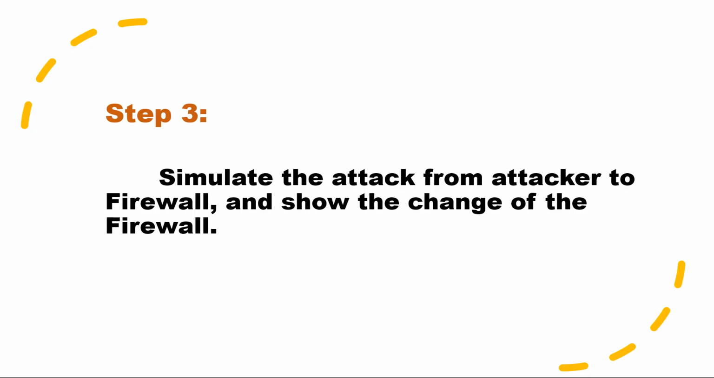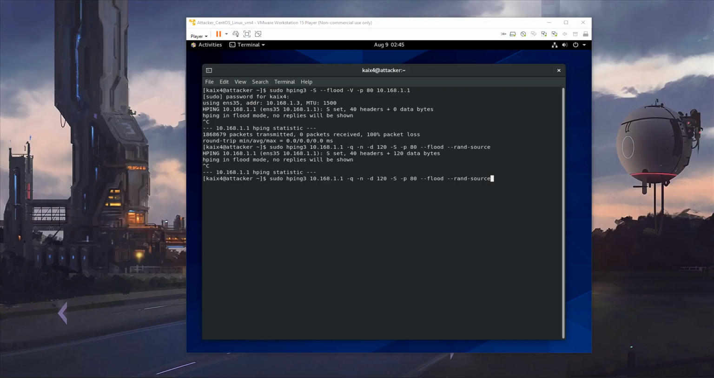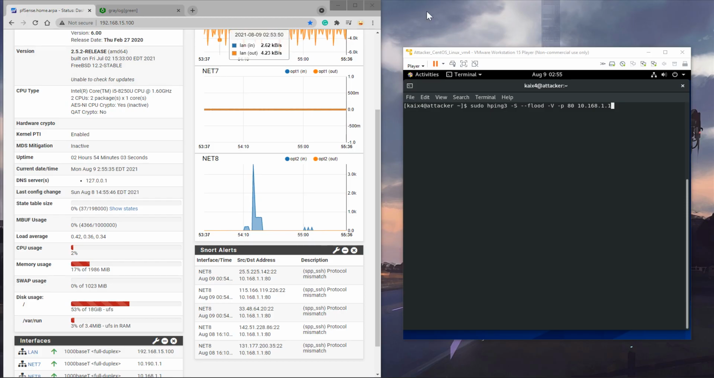Step 3. Now I will simulate the attack from the attacker to the firewall and show the change of the firewall. This is the VM machine for the attacker that I have built. I will simulate the attack in two different ways and show the difference in the firewall. So now I will do a DOS attack.